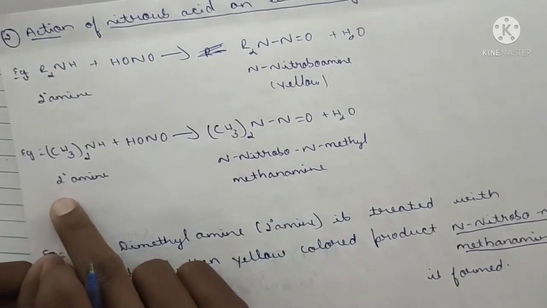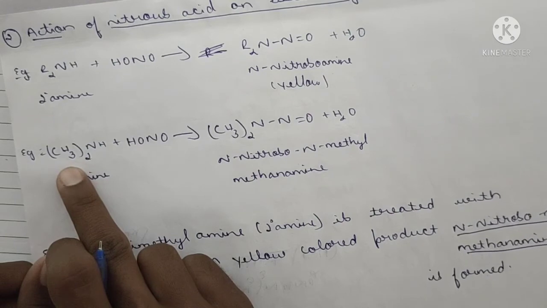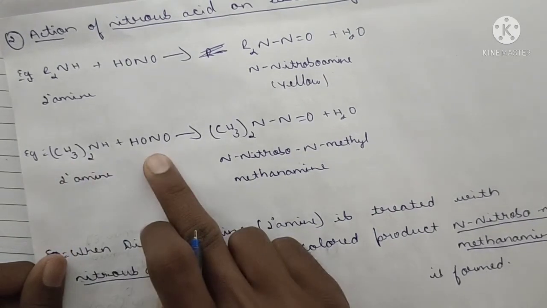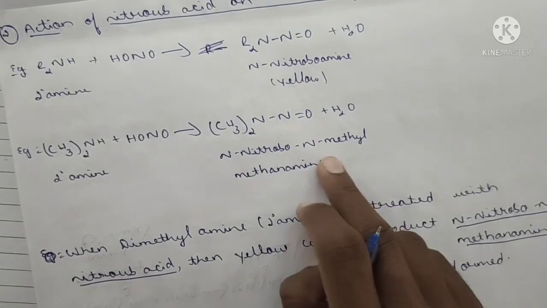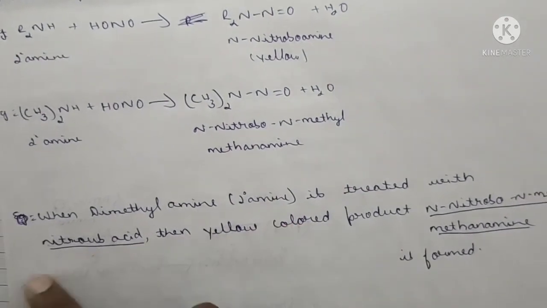When secondary amine means what is this? Dimethylamine. Treated with nitrous acid, there will be formation of N-nitroso-N-methylmethanamine. Got it? This is the derivative.